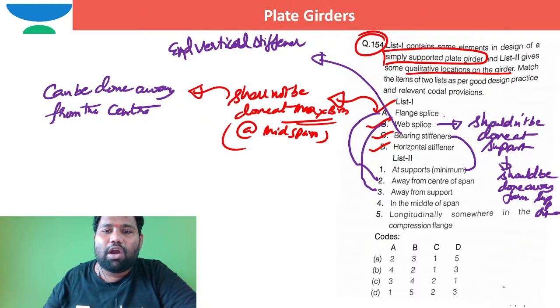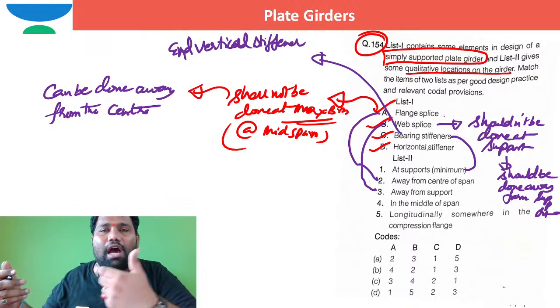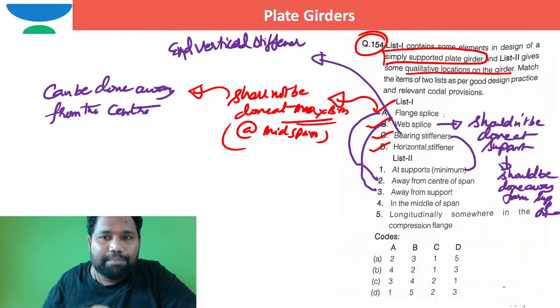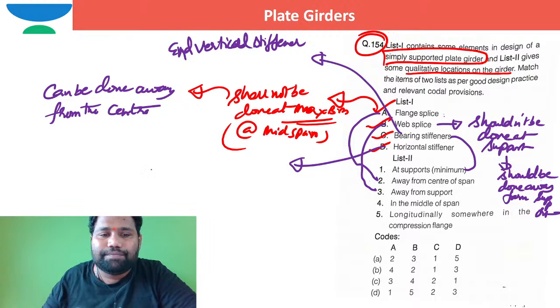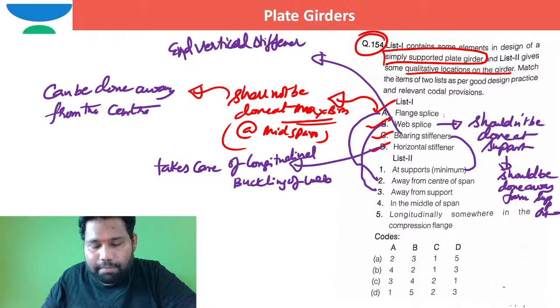This is the way. Now coming to the horizontal stiffener: it is provided longitudinally, somewhere in the compression flange only, because this horizontal stiffener takes care of resisting the longitudinal buckling of the web.